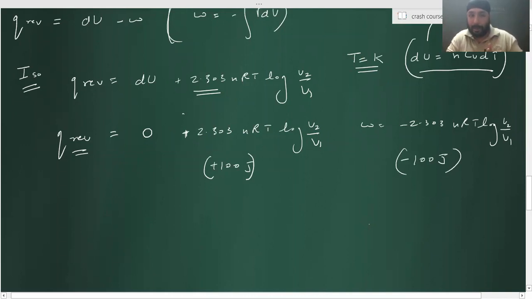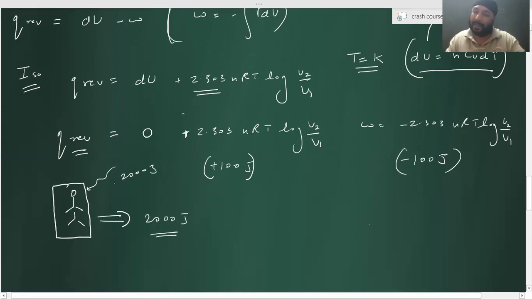Say you have given 2000 joules of energy to a system, and it performs work of 2000 joules. Because the change in internal energy is zero, it is not gaining energy. Whatever energy it absorbs, it utilizes to do work. This is the isothermal process. Correct?